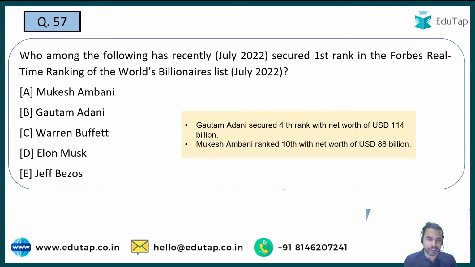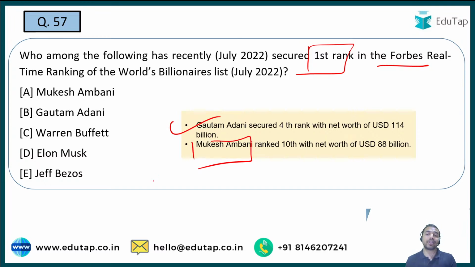So guys, the next question is, you are required to tell me who among the following has recently secured the first rank in the Forbes real-time ranking of the world's billionaires list, July 2022. Is it Mukesh Ambani, Gautam Adani, Warren Buffett, Elon Musk or Jeff Bezos? See guys, here I have already given you extra information about Gautam Adani and Mukesh Ambani. So here you can see that Gautam Adani was on the 4th rank, Mukesh Ambani was on the 10th rank. So these two options can be eliminated. Now out of the 3 remaining options, kindly quickly tell me what the right answer is.